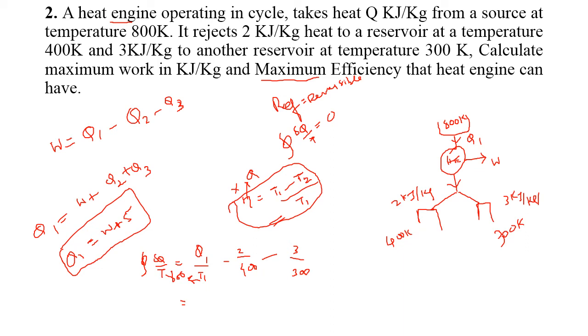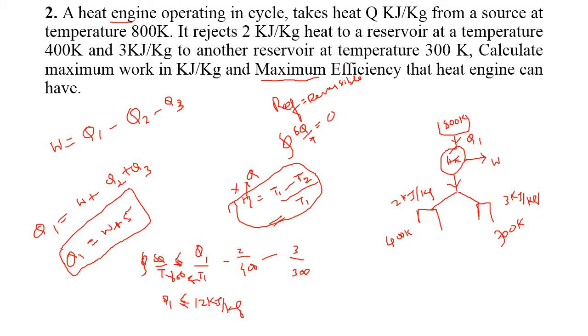Okay, so your answer is going to be, according to the Clausius inequality, the value should be less than or equal to 0. The answer is to be 12 kilojoule per kilogram, which is our Q1 value. The Q1 value is going to be less than or equal to 12 kilojoule per kilogram.